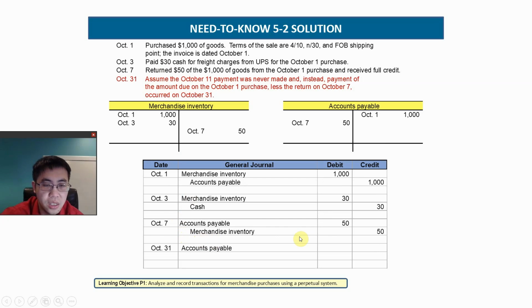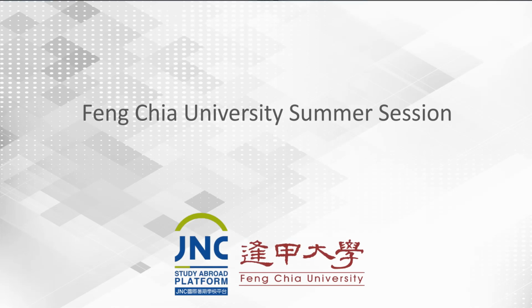Accounts payable is all paid off, and the company will use all cash payments. Cash is reduced by $950. There's no discount at all. So your merchandise inventory value is $980, which is 1,000 plus 30 minus 50, and your accounts payable is all gone.